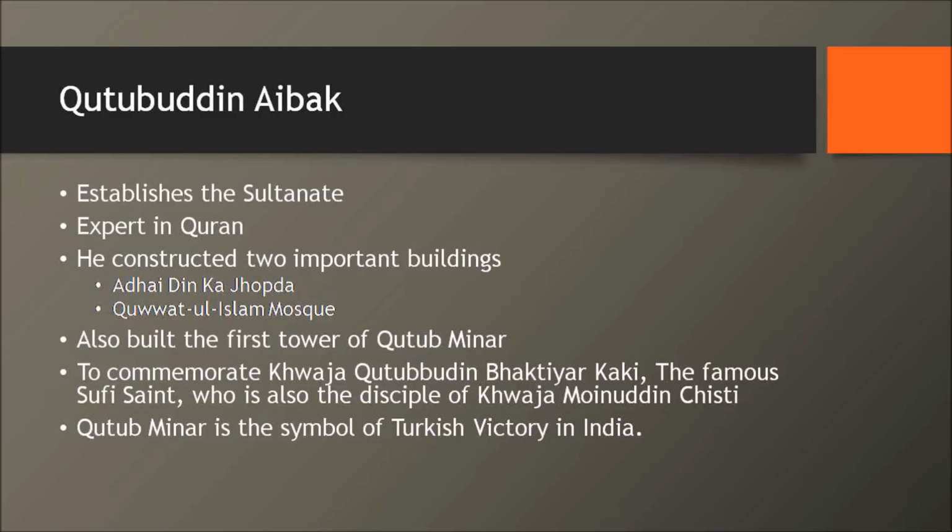Even though these are Turkish rulers who are constructing it, these were constructed out of the broken bricks and other materials that they found after destroying temples. So the architecture, you cannot say it's a very clear Turkish architecture. But then he built the first tower of Qutub Minar. Now Qutub Minar is the symbol of Turkish victory in India. Why is it? Because this is the thing which they're constructing indigenously.